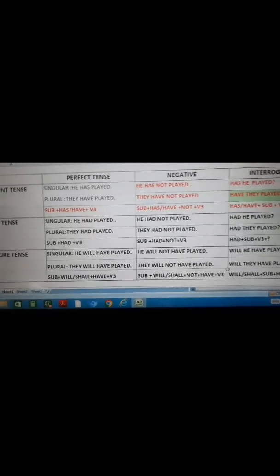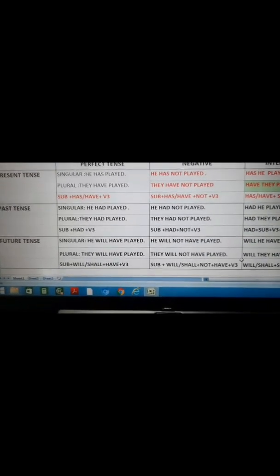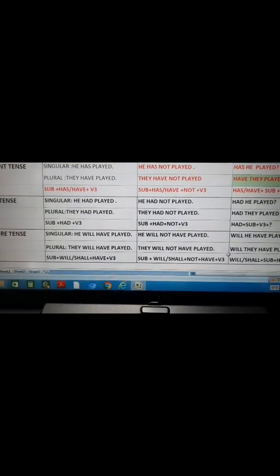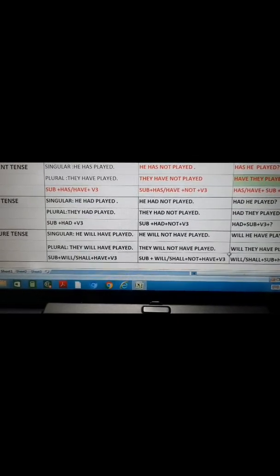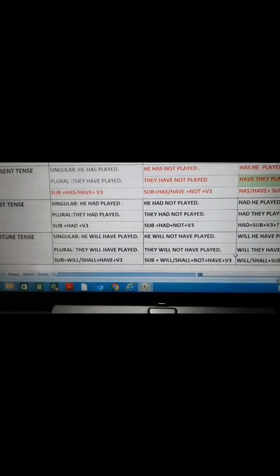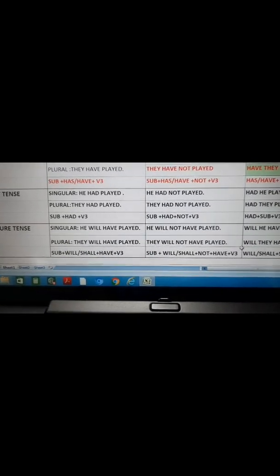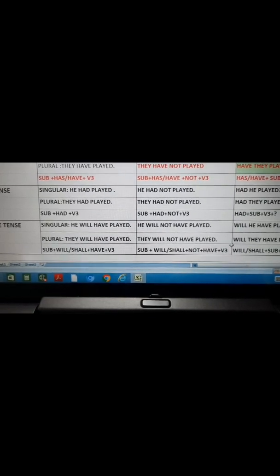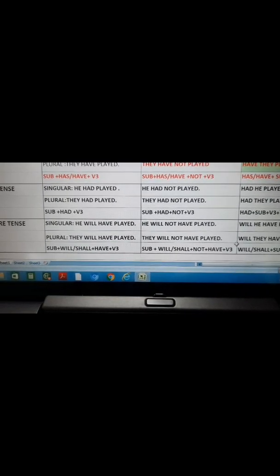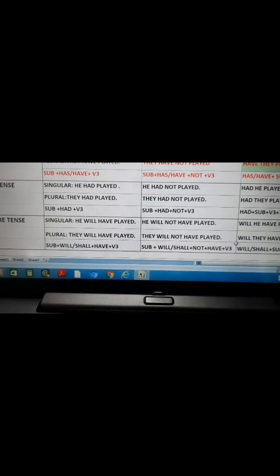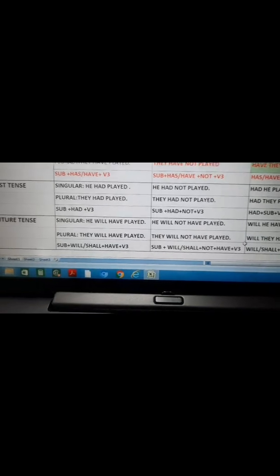Now future perfect tense. In singular we will write, he will have played. Plural, they will have played. Here you can see that with he will also we are using have, and with they will also we are using have, because with will we are using only have. With will and shall we are using have, not has. The order here: subject plus will/shall plus have plus third form of verb.